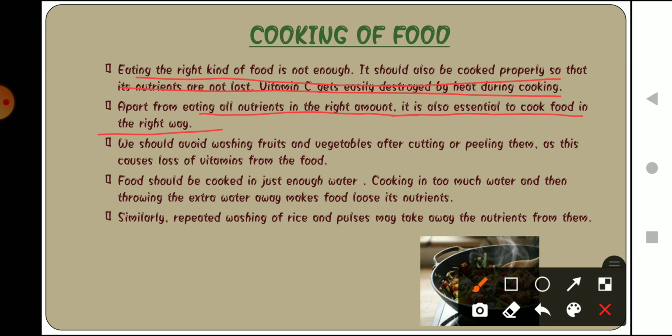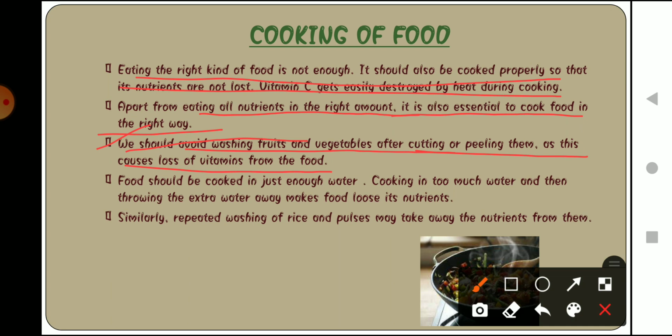And we should avoid washing fruits and vegetables after cutting or peeling them, as this causes loss of vitamins from the food. We should first wash the fruit or vegetable, and then cut it. We should not cut the fruit or vegetable first and then wash it. What is the correct process? First we should wash the particular fruit or vegetable, and then we should cut it.